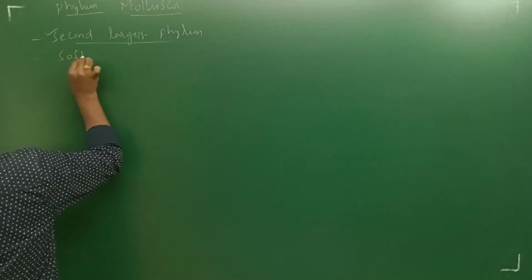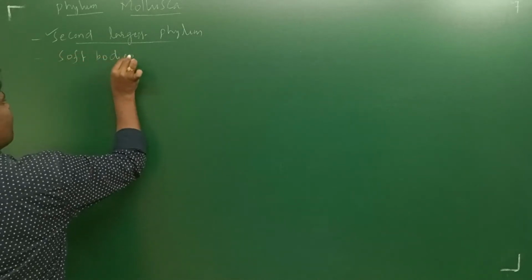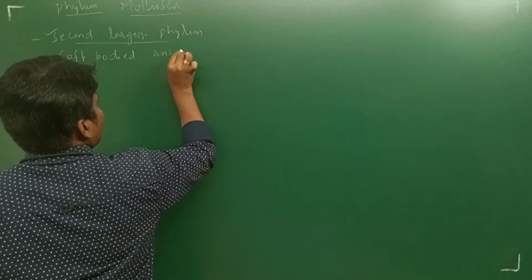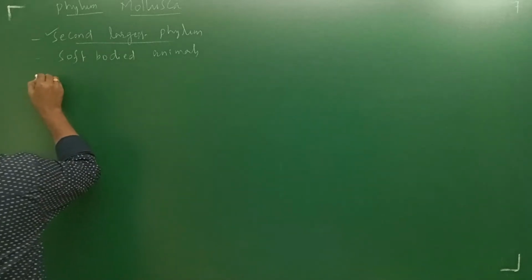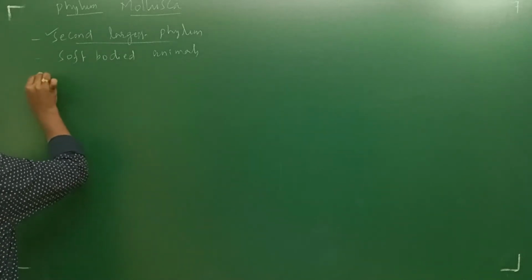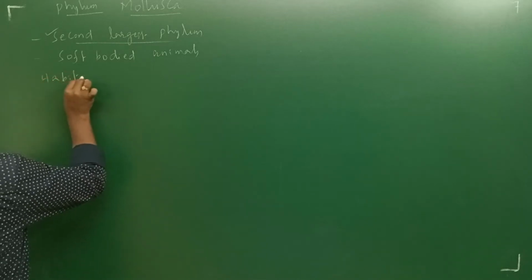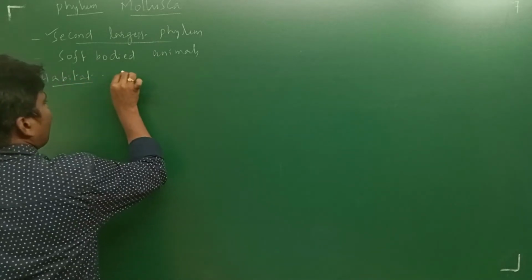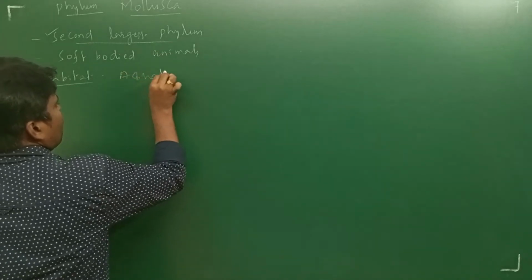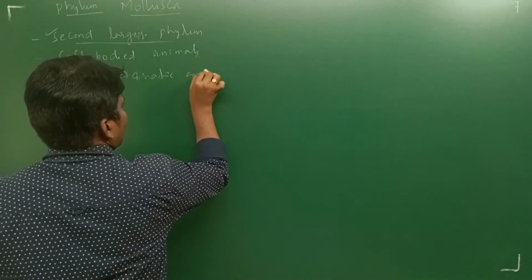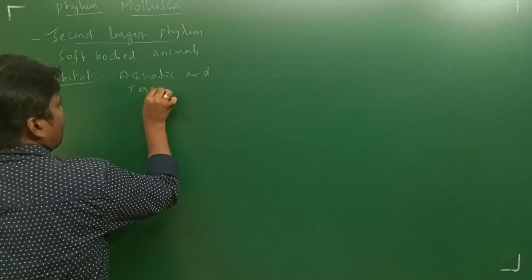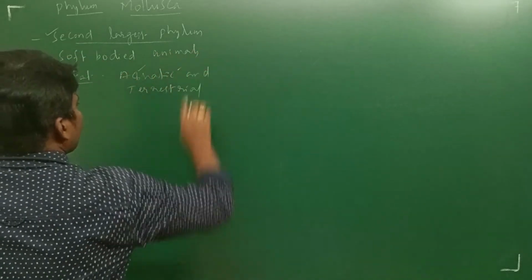More species are present in it. Mollusca in the Latin word means soft-bodied animals. Molluscans are soft-bodied animals. Next, the general characteristic features. First, habitat. These are aquatic and terrestrial organisms, present in marine water and fresh water.